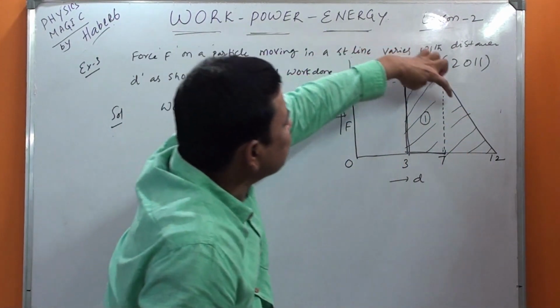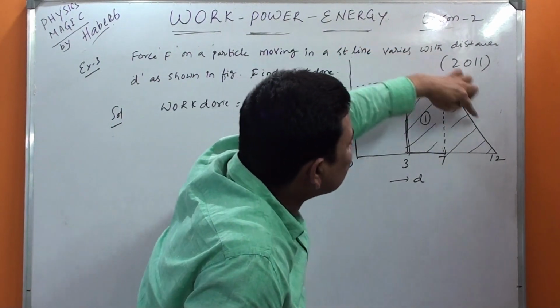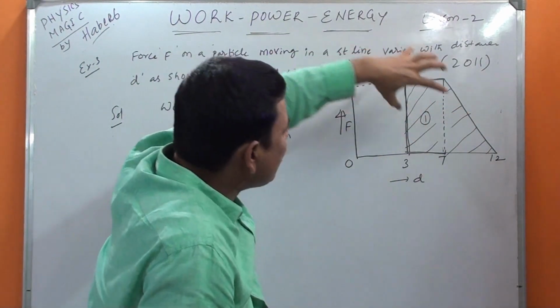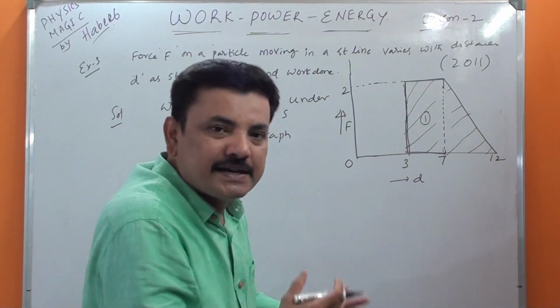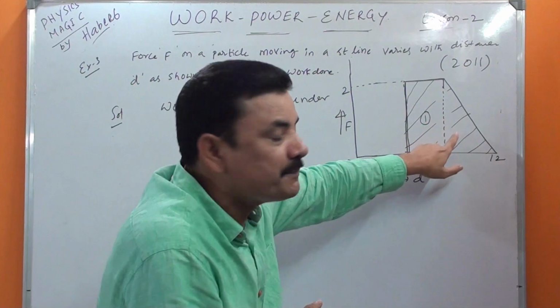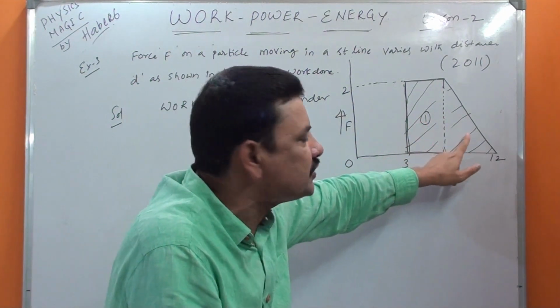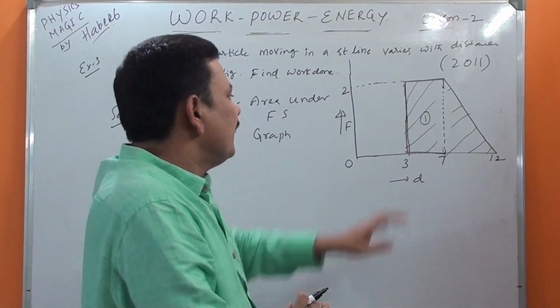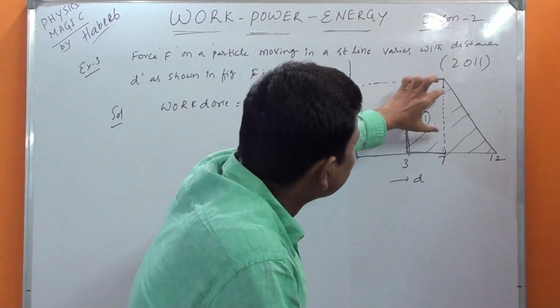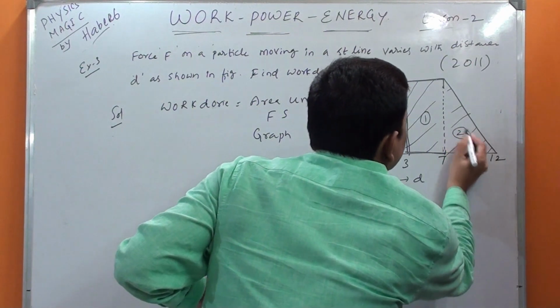But this line is there, so you take the closed total and see how much area you are getting. That is what we have to consider. For my convenience I have divided this whole trapezium into a rectangle and a triangle. Otherwise you can directly use the trapezium formula. But I am taking the rectangle and the second one is the triangle.